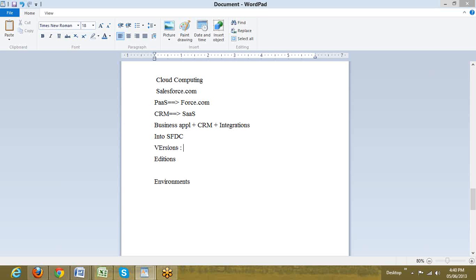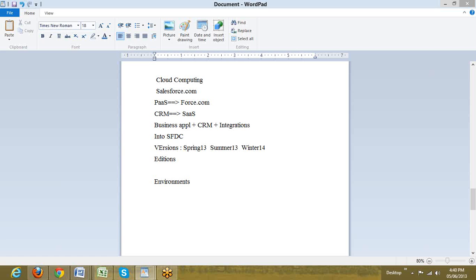Like the current versions of Salesforce. Salesforce always comes up with three primary versions, which are seasonal. One is spring, the other is summer, another one is winter. So Salesforce versions are seasonal, and followed by every season we have a numeric value. The current version that we would be using is spring 13. Sooner we would be having summer 13, and later we would be having winter 14.